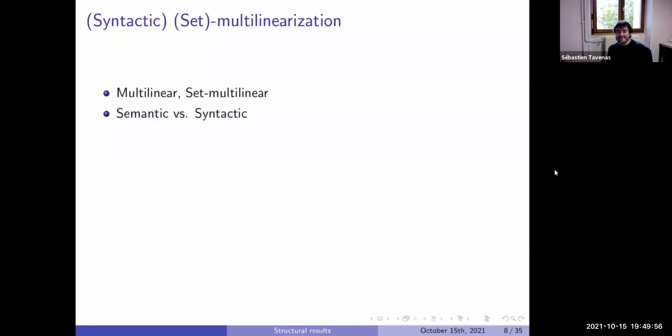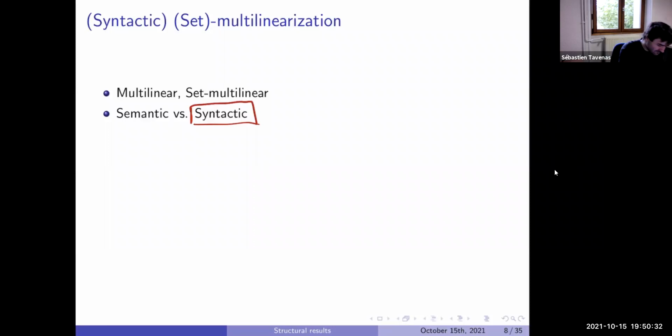This notion, we say it's semantic. We say that each gate computes something, and we have a constraint about what is computed, but we have no constraint about the structure of the circuit or the formula. In general, we prefer to put a syntactic restriction. So we'll mainly work with syntactic multilinear circuits or syntactic set-multilinear circuits. It's just the natural restriction we want to put on the structure of the circuit to force the gates to be multilinear or set-multilinear.